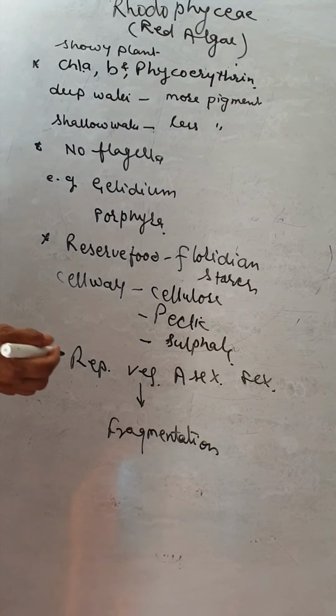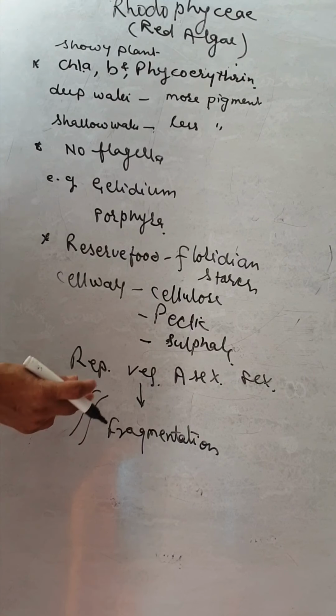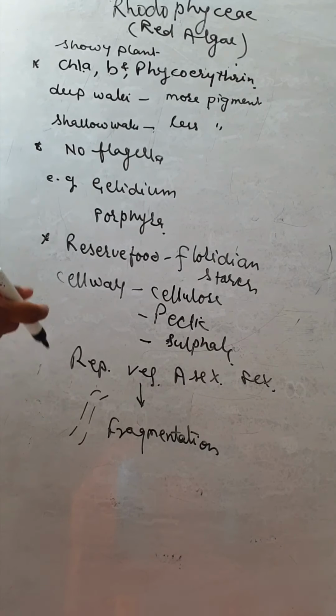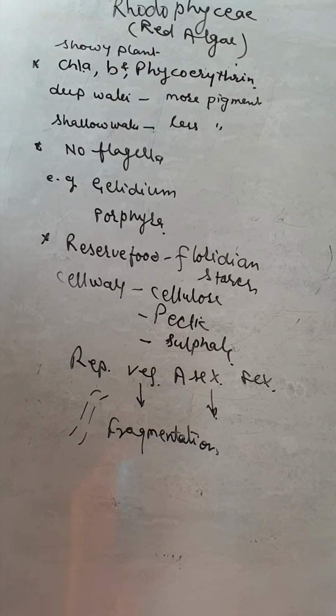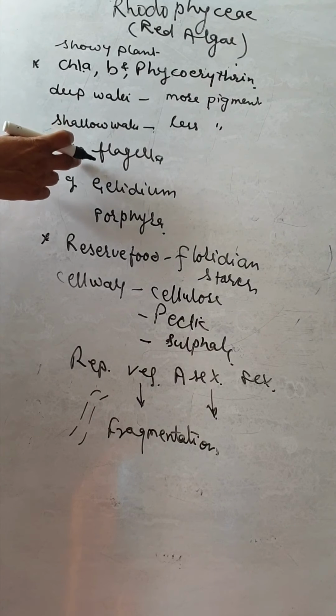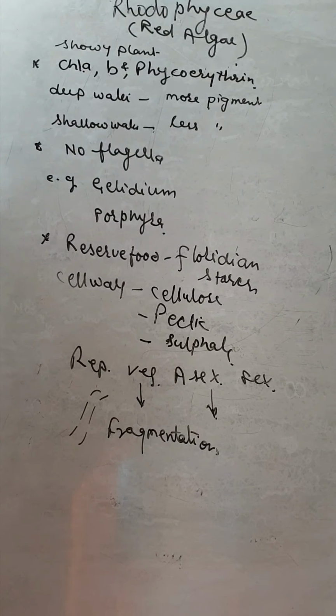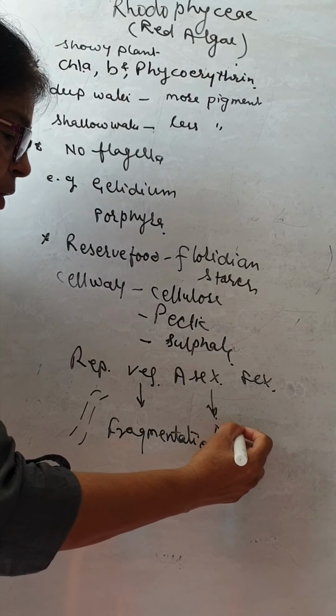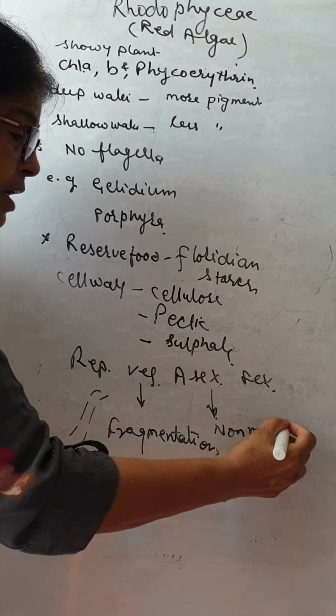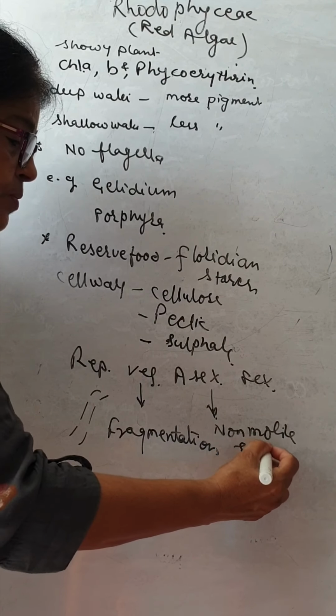Fragmentation means the plant body is divided into pieces, and each piece grows and gives rise to a new plant body. The asexual reproduction is by non-motile spores. We already said that no flagella are found in the Rhodophyceae, so asexual reproduction is by non-motile spores.